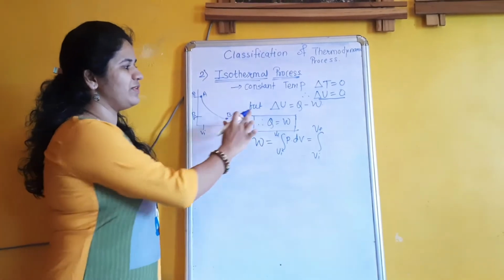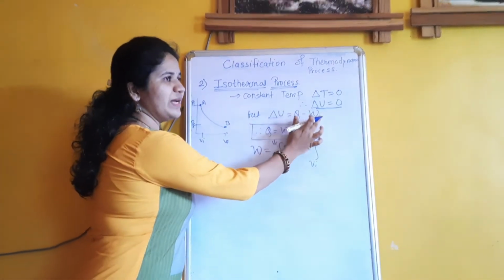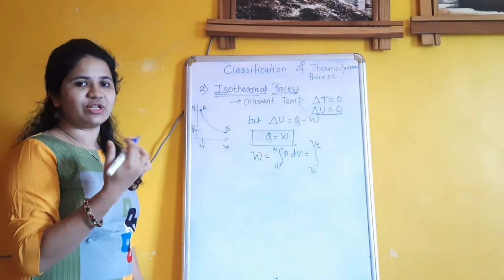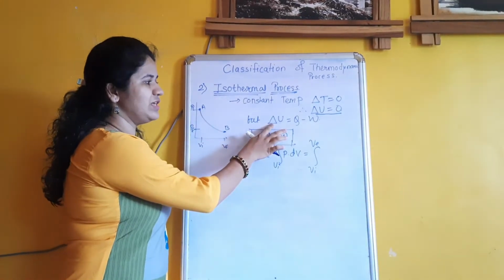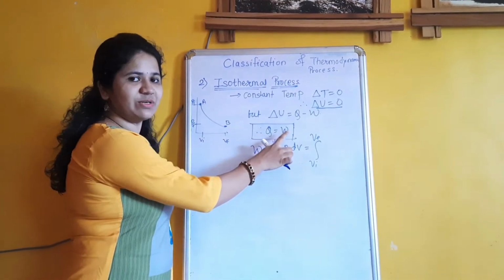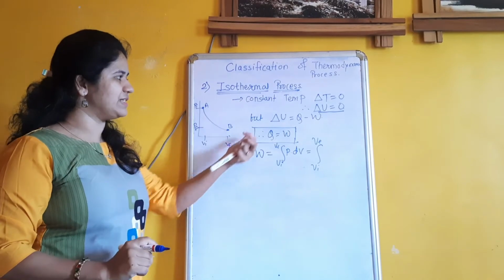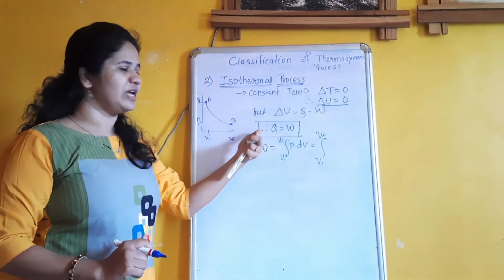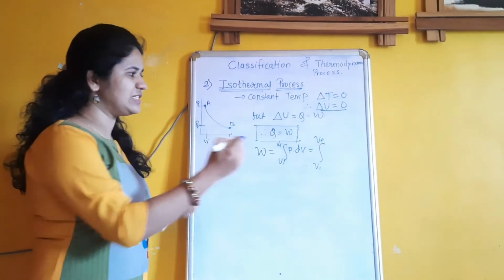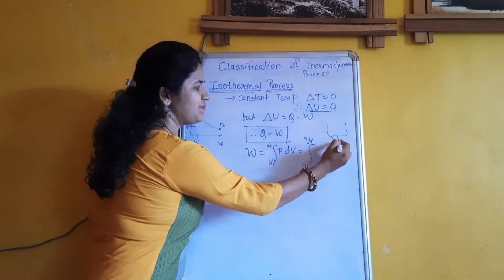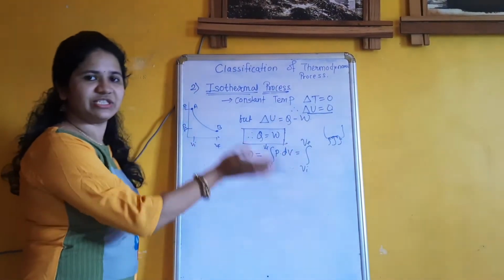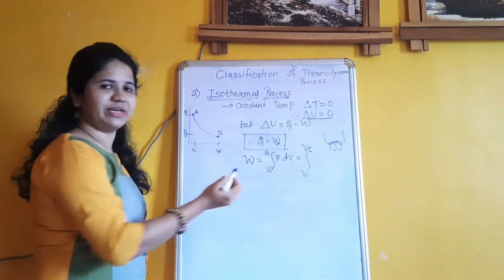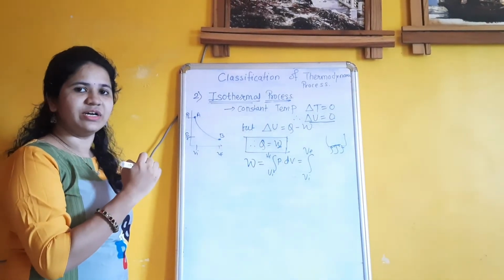We know that del U is equal to Q minus W. That is the first law of thermodynamics. If del U is 0, then we get Q is equal to W. That is, in isothermal, del T is 0, that's why del U is 0. Hence, whatever heat is given to the piston, all the heat energy converts into work done.